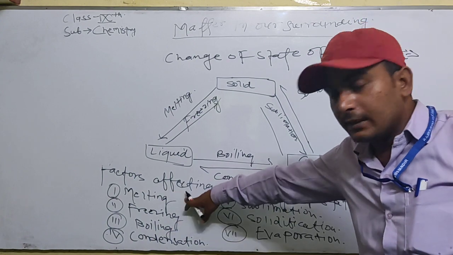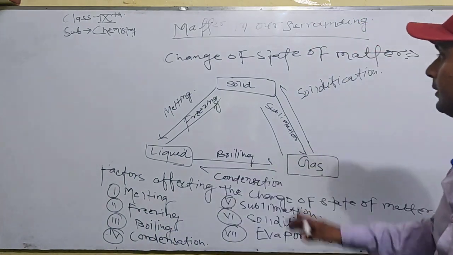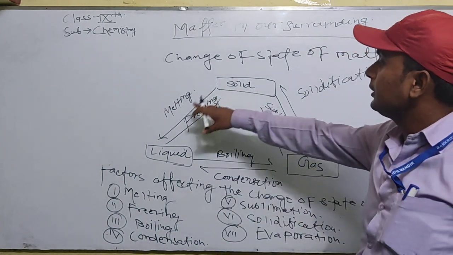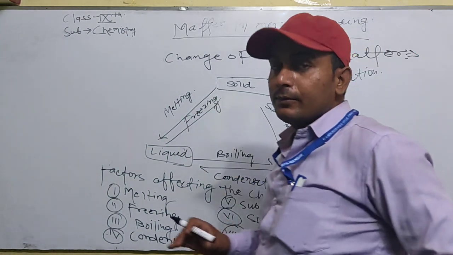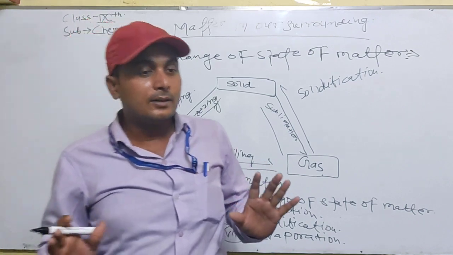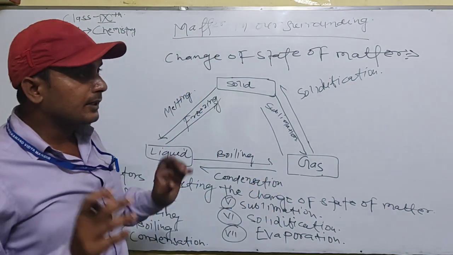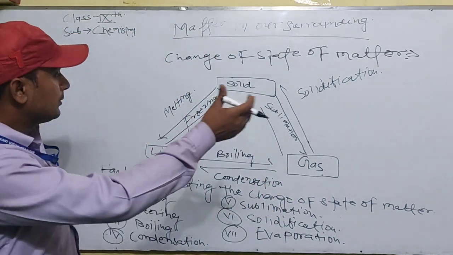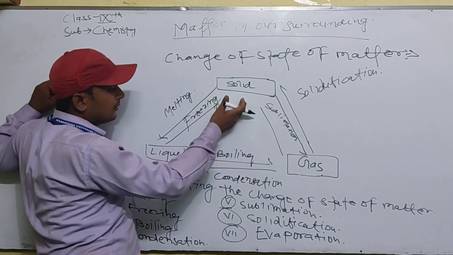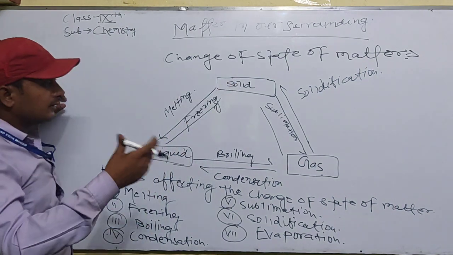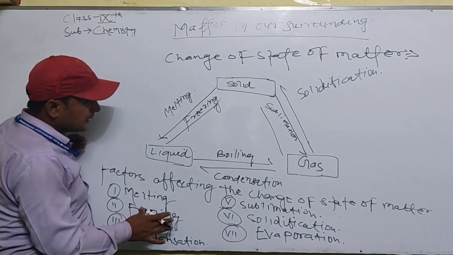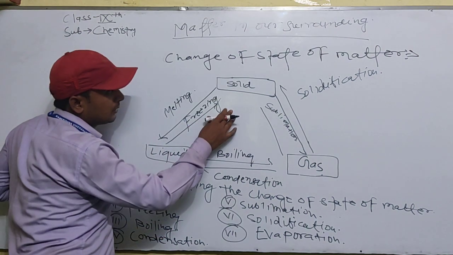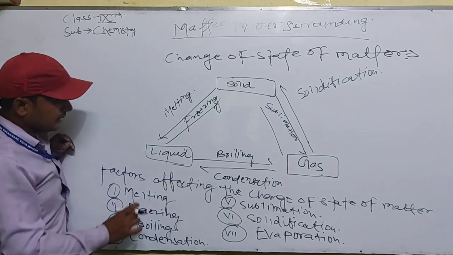The first factor is melting. What is melting? The process in which a solid changes into a liquid is called melting. For example, when ice is kept freely, it melts into a liquid. It is the best example of melting. The second is freezing. When a liquid changes into the solid form, it is called freezing.